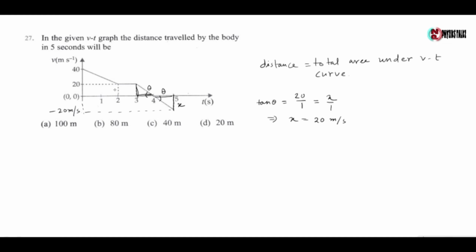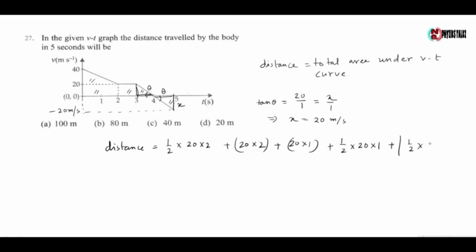Now we have to find the total area of the v-t curve. Now distance is given by area of this part half into 20 into 2 plus area of this part is 20 into 2 plus area of this part is 20 into 1 plus area of this part is half into 20 into 1 plus area of this part mod of half into 20 minus 20 into 1.